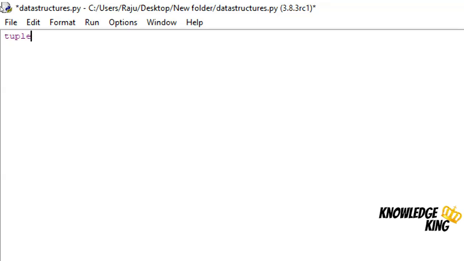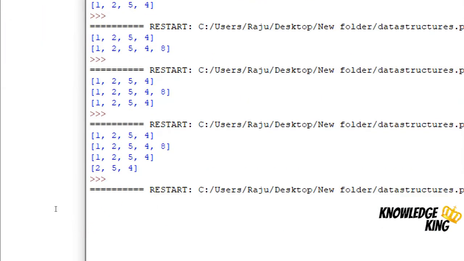Tuple is a keyword, so I'll write tuple, tup, and within open and close brackets we need to write 1, 2, and I'll save it. I'll print the tuple. I'll save, and if I print, as you can see, it's printed within open and close brackets. Open and close brackets mean it belongs to the tuple data structure.